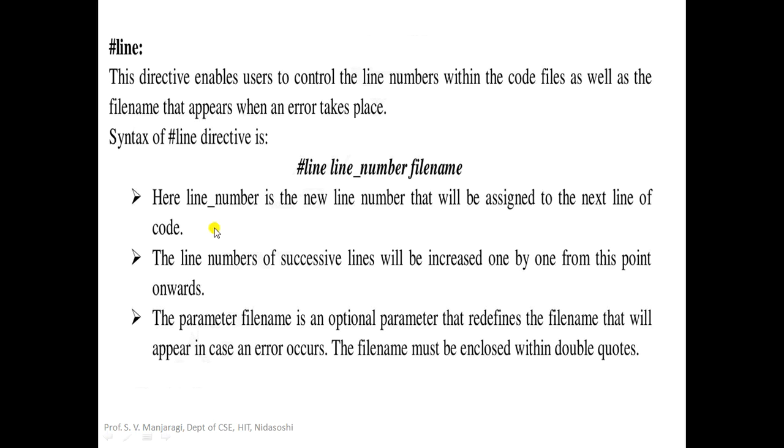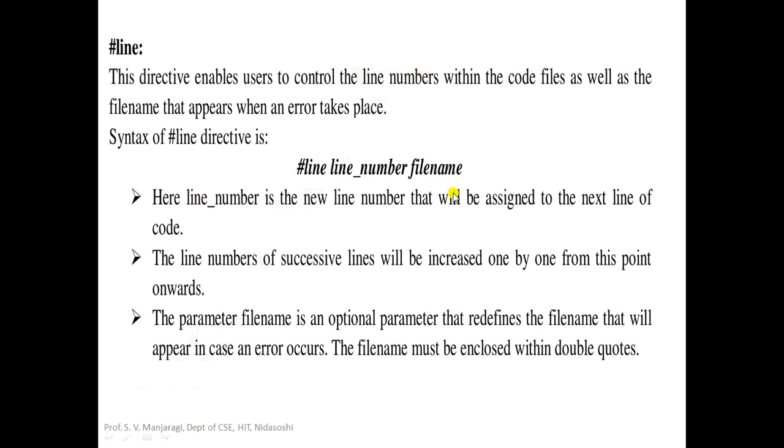Now let us move on to the next one, that is hash line. This directive enables the user to control the line numbers within the code file as well as the file name that appears when an error takes place. The syntax of this directive is: it begins with hash line followed by the line number, and the third value is the file name. Here the line number is the new line number that will be assigned to the next line of the code.